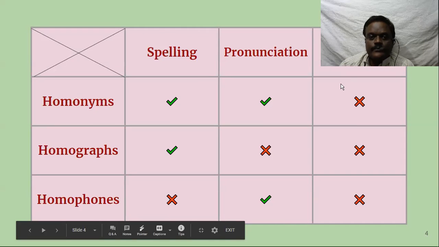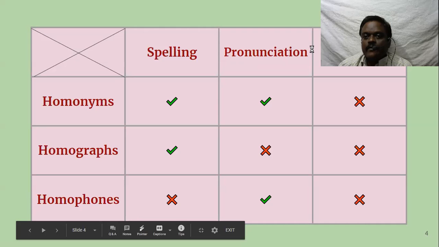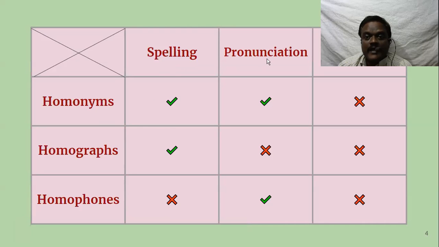As I told you, every word has spelling, pronunciation, and meaning as its property. So what is homonym? Spelling and pronunciation are the same. Meaning is different. They are called homonyms. Homograph. Graph means something written. What is the written property of a word? Spelling.